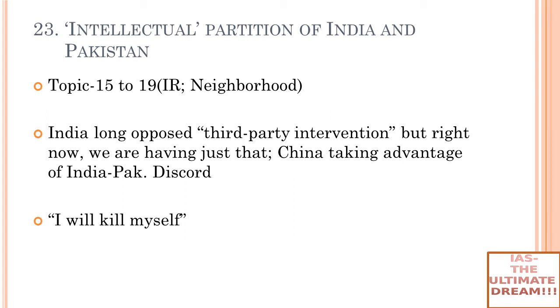And India has long opposed third-party intervention. See, India always says that this is a bilateral issue, it should be resolved bilaterally. But what is happening? India has long opposed third-party interventions, but lack of dialogue is imposing just that, with every dispute between two countries now being taken up at global forums: the UN, the Financial Action Task Force, the ICJ, the World Bank for the Indus Water Treaty. We went to the World Bank for the Indus Water Treaty. We went to the ICJ for the Kulbhushan Jadhav case. So time and again we are going there, and then we are saying that we need bilateral resolution, right? So we are not doing that. What we have opposed is exactly what is happening right now.